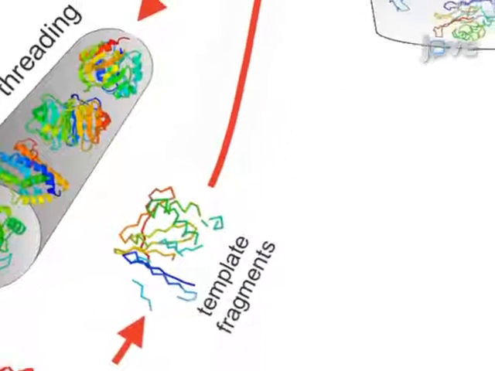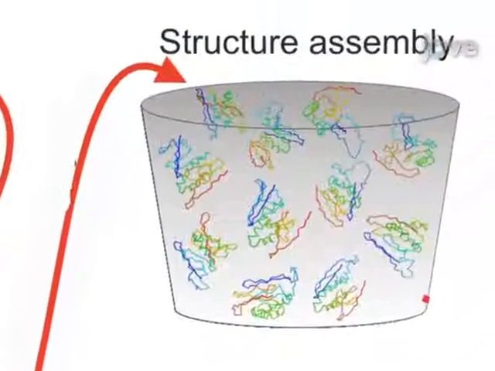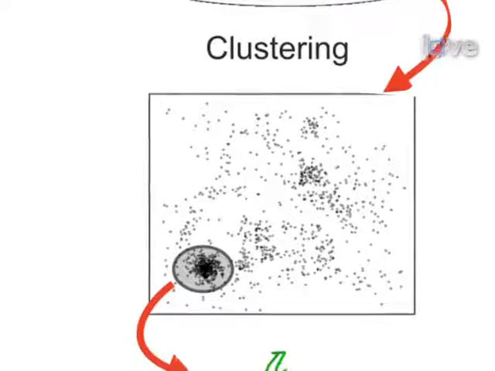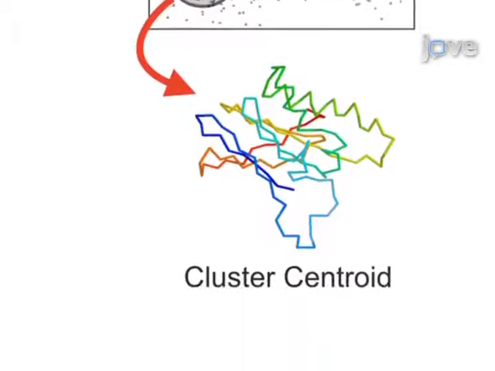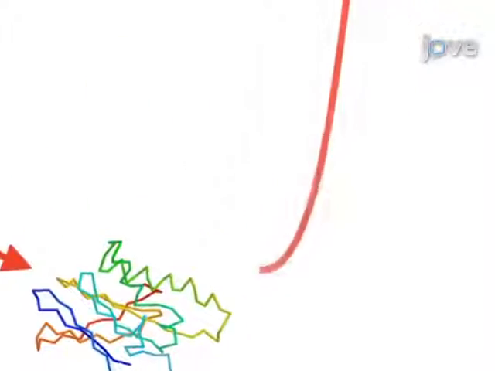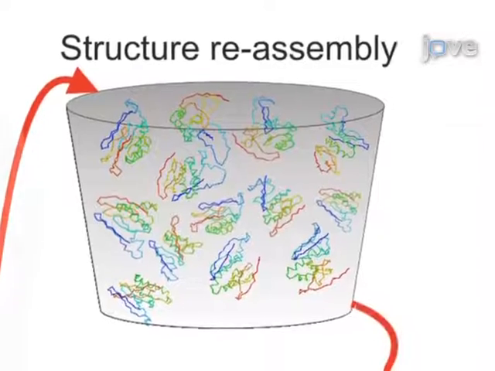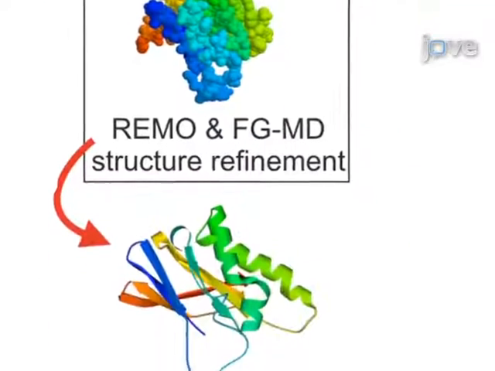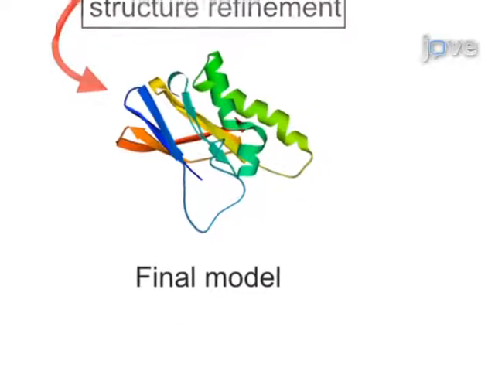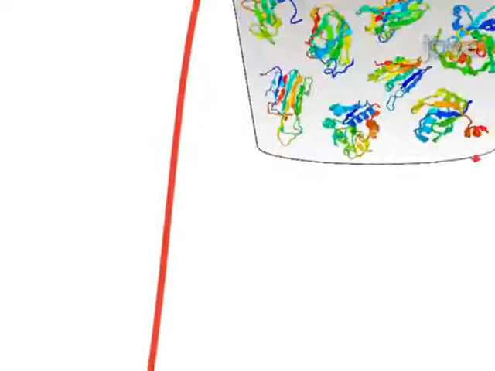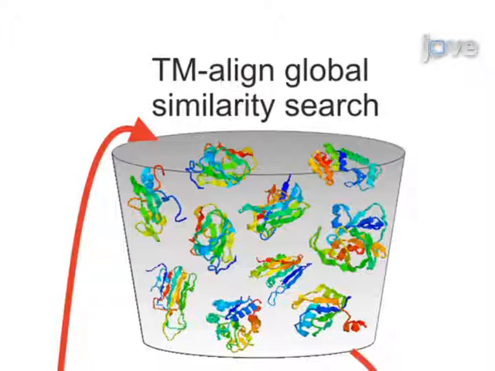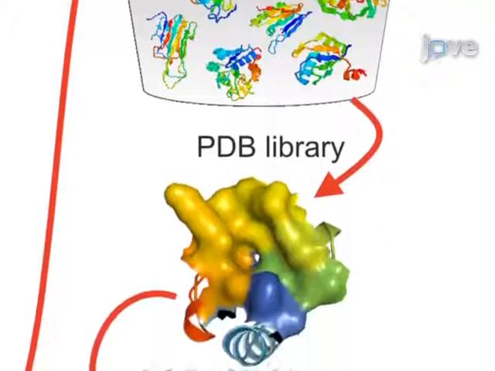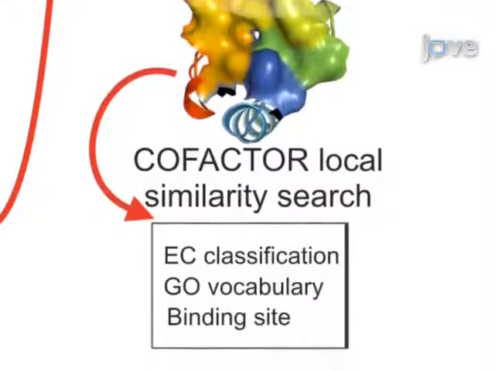Following the threading procedure, the I-TASSER program will split the templates into fragments based on the sequence template alignments and then reassemble the fragments to full-length models. In the third step, full atomic models are constructed by atomic-level refinements to optimize hydrogen bonding networks and remove steric overlaps. The last step of the procedure is to identify the biological function of the proteins by matching the predicted structures with proteins of known function in the function library.